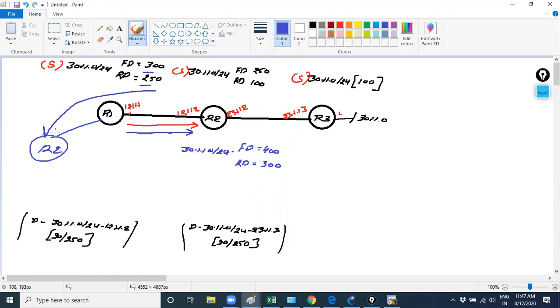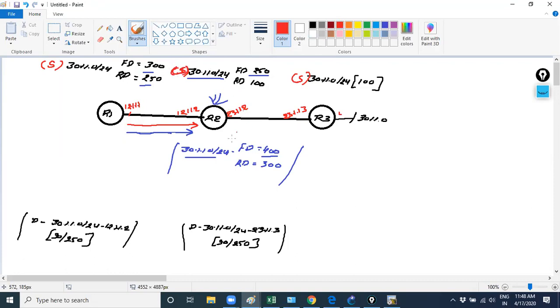Just think like this. Now it will calculate FD and RD. So RD is 350. Now think respectively about R2. What happened? I'm just receiving the same prefixes. FD is 250 and FD is 400. So this one will become our successor, which is right.